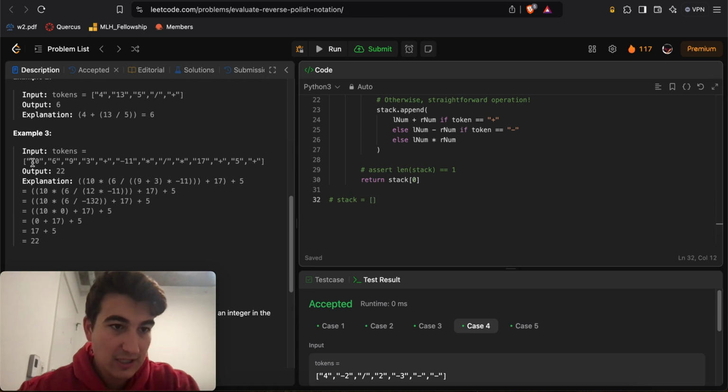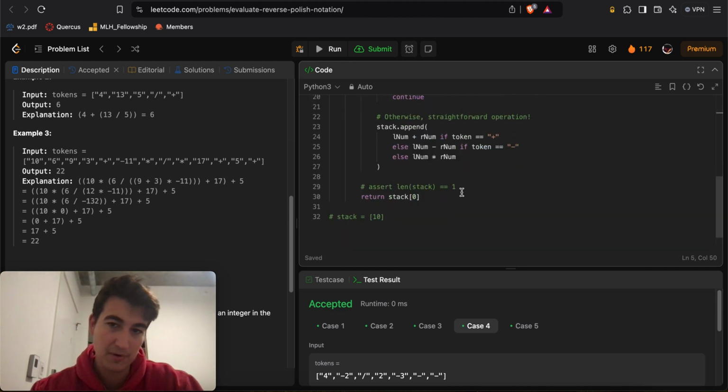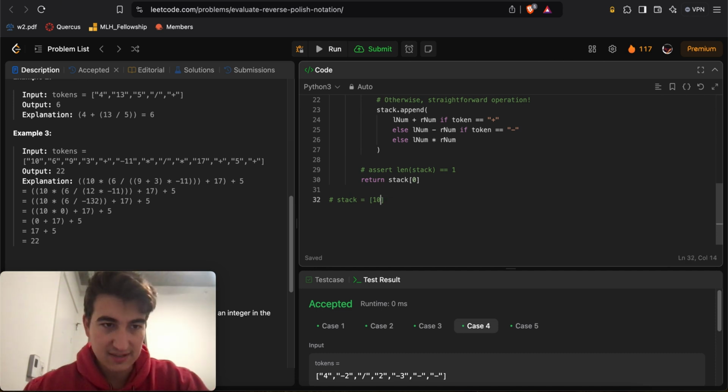So here, for example, I see a number 10, so I will just put the number 10 inside of my stack, right? But I'll add it as an actual integer. So here I do int of token instead of just the token itself, right? If it is not one of the operations, it must be a number. So in that case, if I see a 10, then great. Otherwise, let's look at the next element. Here we see a 6. Okay, let's add 6 to our stack.